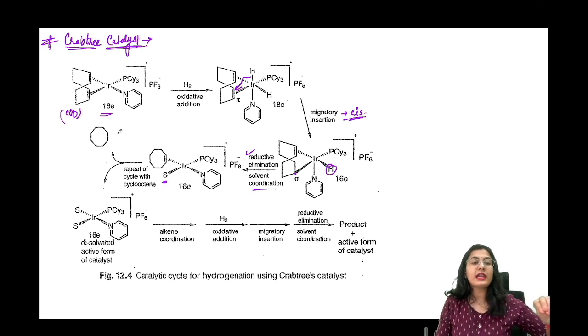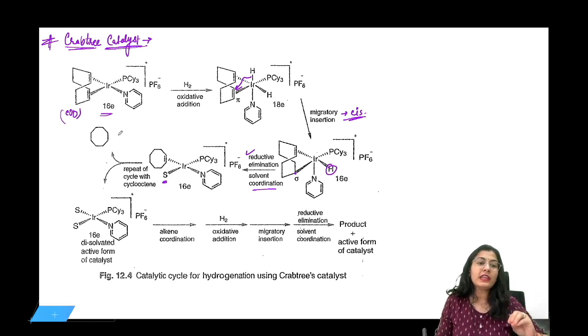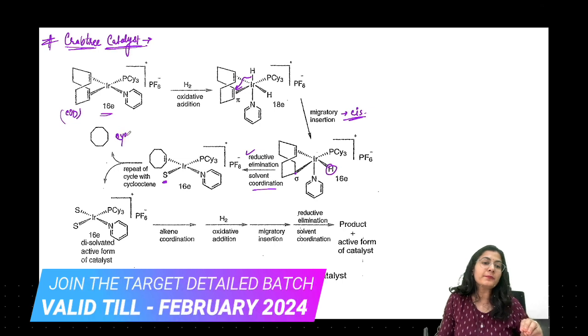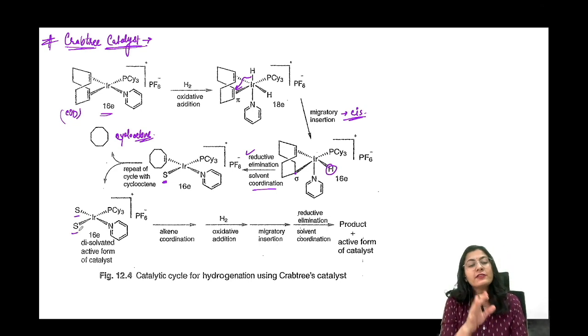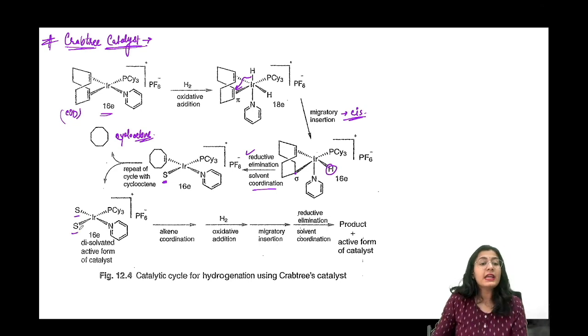देखो पूरा release हो गया है. The octane molecule, the cyclooctane, repeat of cycle with cyclooctane to give you cyclooctane completely removed, and the two of the position are occupied by the solvent molecule, disolvated active form of catalyst. Now this is the active form of the catalyst.